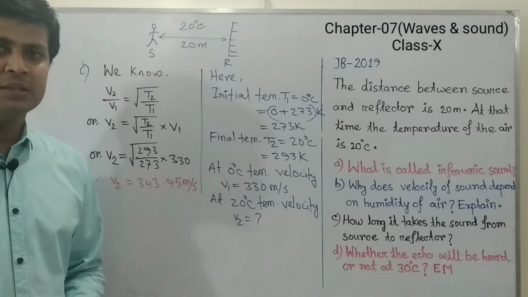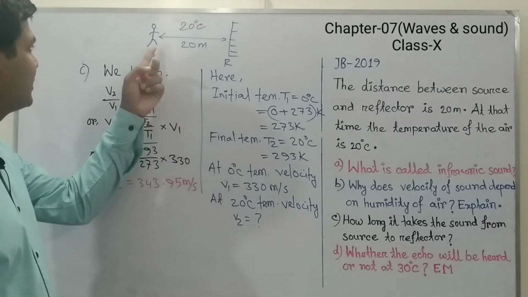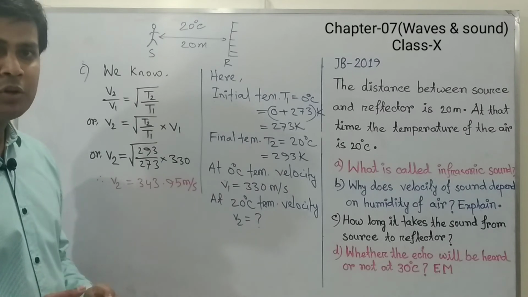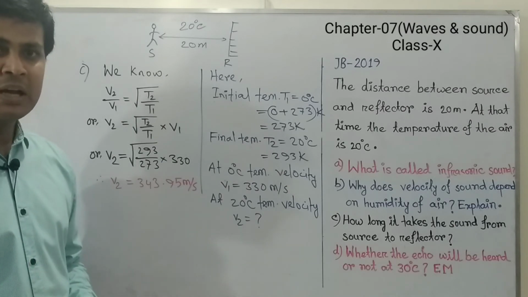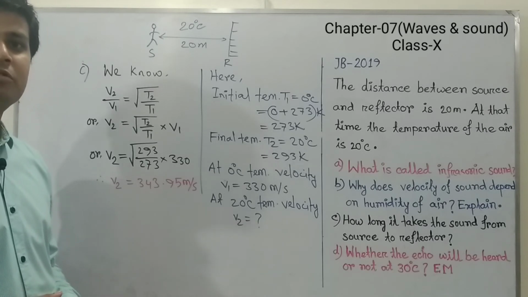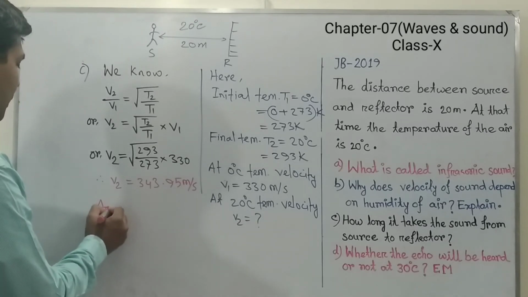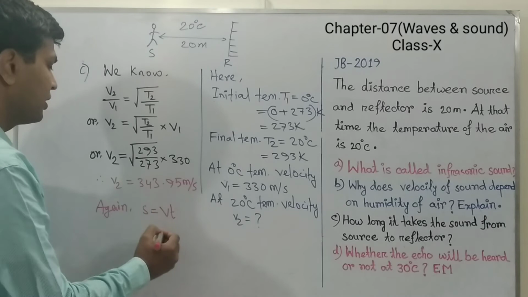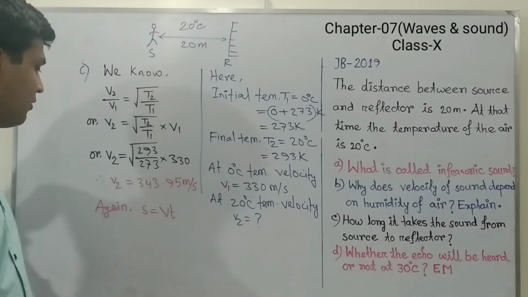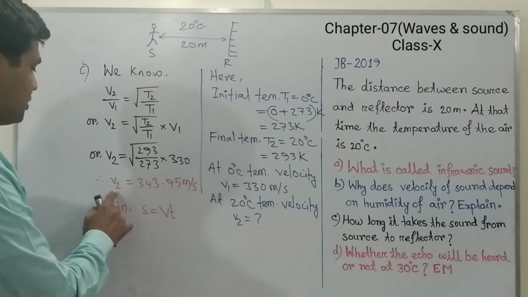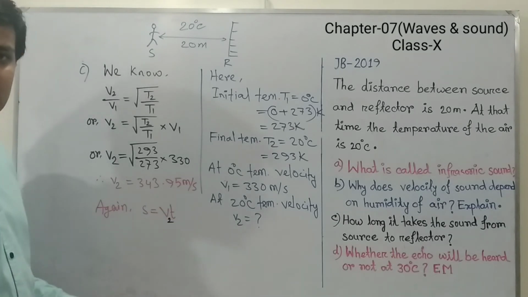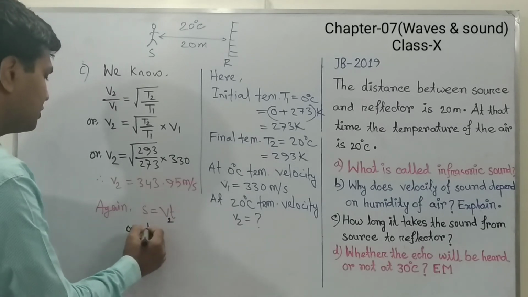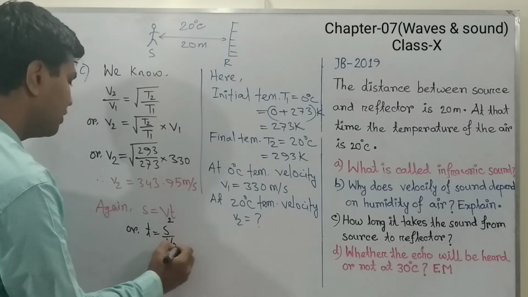Now we have to calculate the time. When sound travels from source to reflector, then we have to calculate the time. We know the sound moves with uniform velocity, and to calculate the distance when a body moves uniformly, the formula will be S equal to Vt, and we have already calculated the value of V, which is V2. Now we have to calculate the value of t, so we can write t equals S by V2.